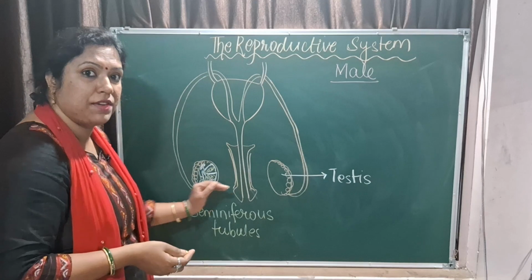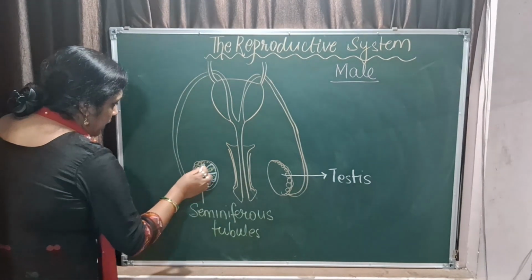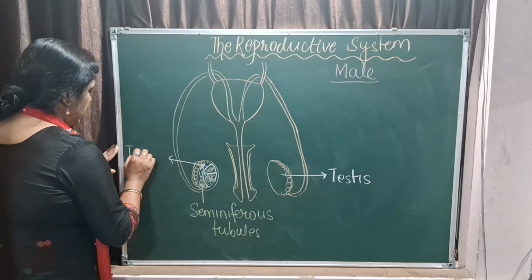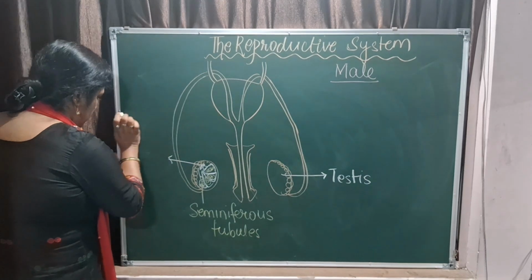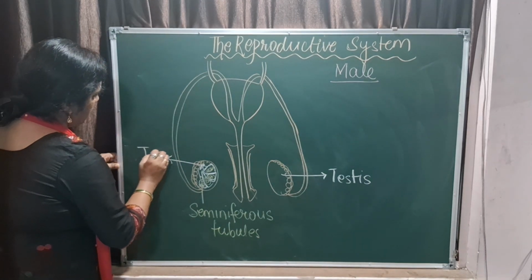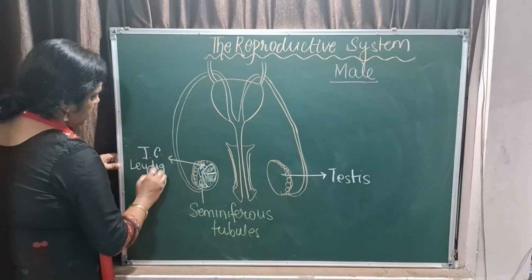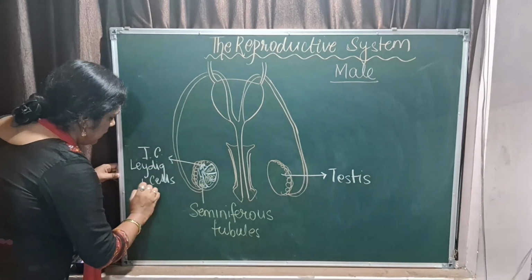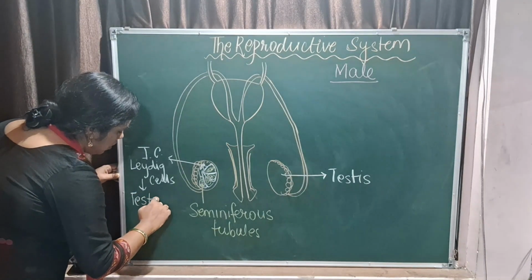Here it is seminiferous tubules, and the white part that I have drawn is the interstitial cells. The space is not enough. Interstitial cells are also called the Leydig cells. The main function of Leydig cells is to secrete the male hormone testosterone.